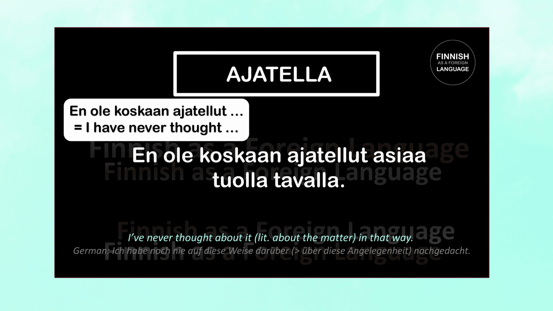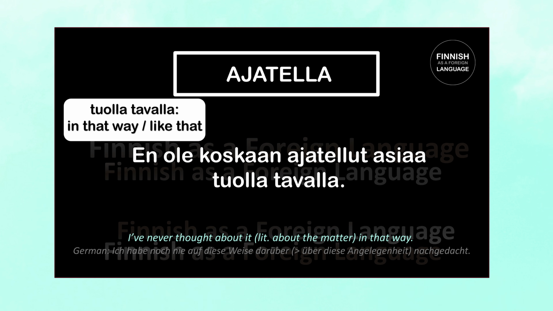So "en ole koskaan ajatellut" means I have never thought. Asia, here's the partitive case of asia, which means matter or thing. And "tuolla tavalla" means in that way or like that. So let's repeat again. En ole koskaan ajatellut asiaa tuolla tavalla. I have never thought about it that way.